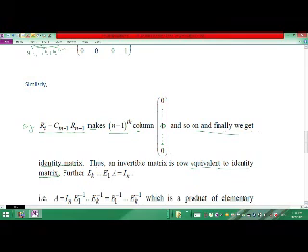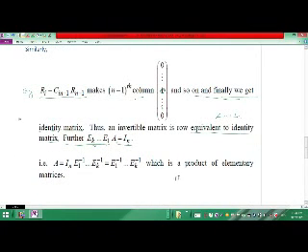Thus the matrix A is row equivalent to the identity matrix of order n. Further, A being row equivalent to the identity matrix means what? There exist elementary matrices E1, E2 and so on Ek, such that Ek Ek-1 ... E1 A equals In. That is, A is equal to E1 inverse, E2 inverse and so on Ek inverse, which is a product of elementary matrices.